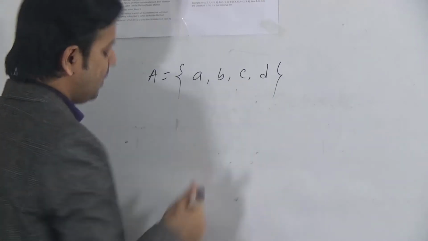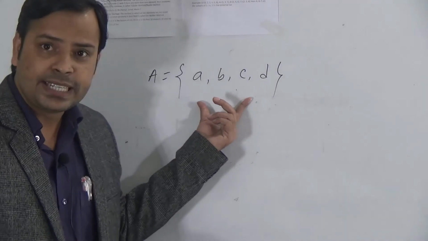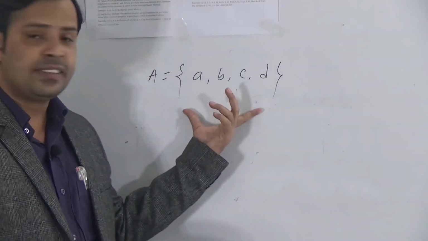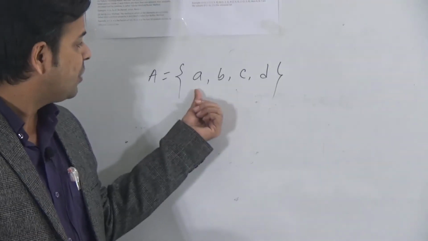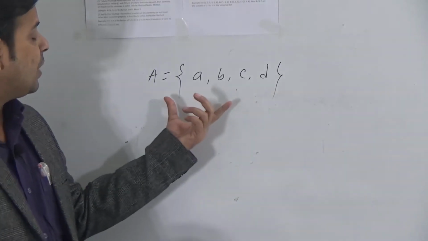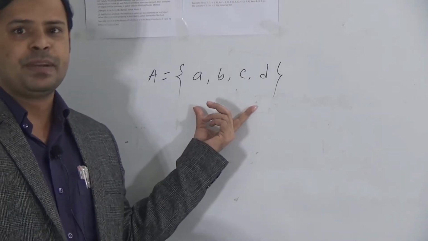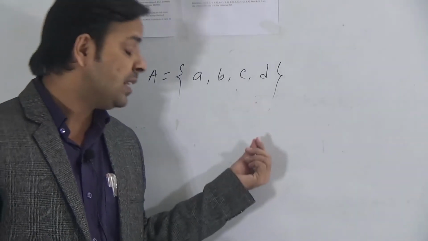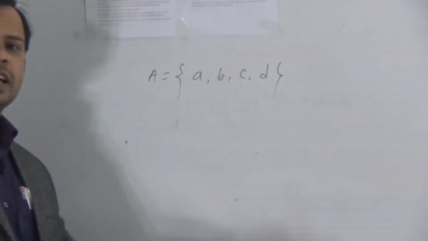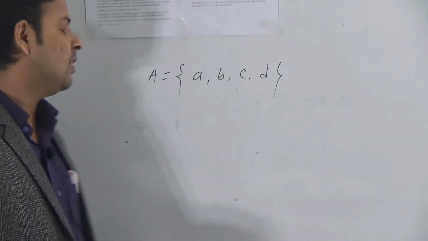So elements are listed here enclosed by the second brackets, and after each element we have used a comma. This method is known as roster method or tabular method. It means that in this method all the elements are listed inside the set.